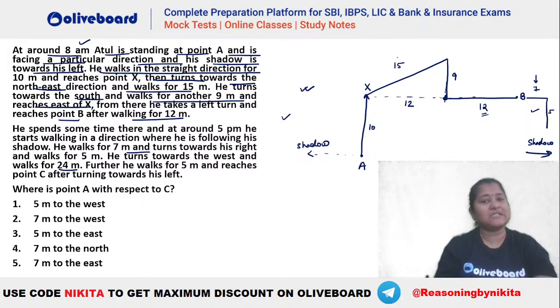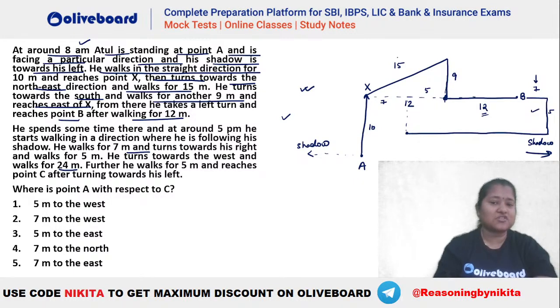12 and 7 means how much? 19. 19 plus 5 has to be there. That means he has to reach at this particular position here, right? इधर तक आ गया. And you can see this is how much? This is your 5 meters here. So that means this remaining has to be 7 because this total was 12, है ना?